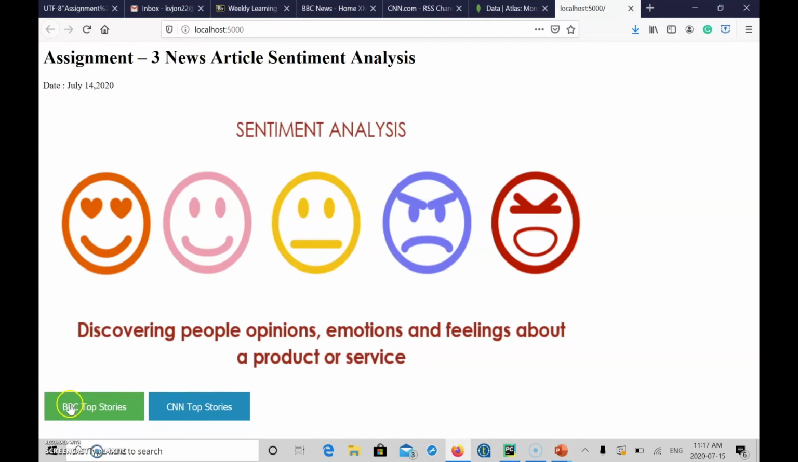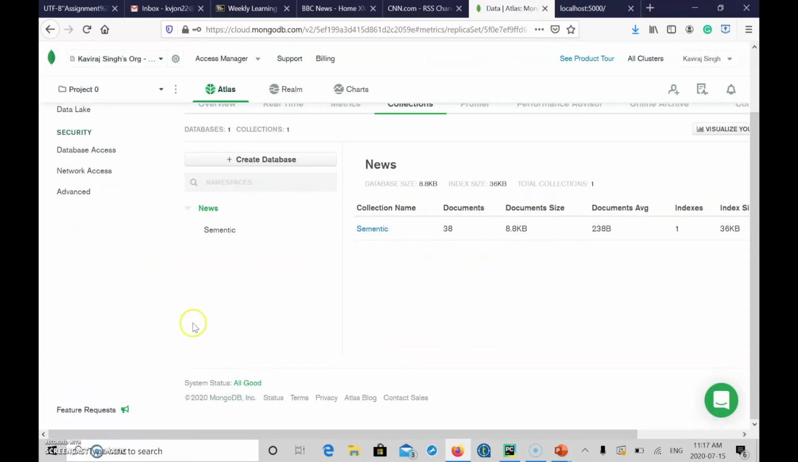There are two links, BBC top stories and CNN top story, that we have extracted from BBC News and CNN News. First we'll go through the BBC News. First we'll go through our database, which shows that there is no collection created right now, just to prove that the data is stored once we click the BBC News link on the web application that we have created.